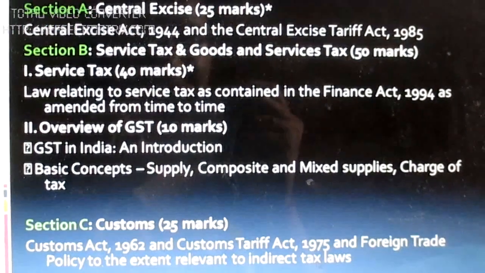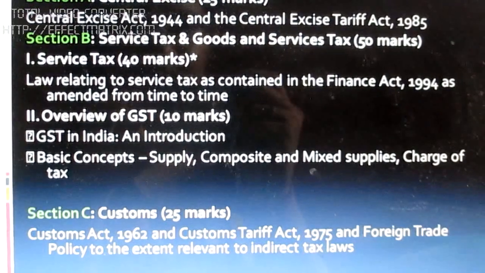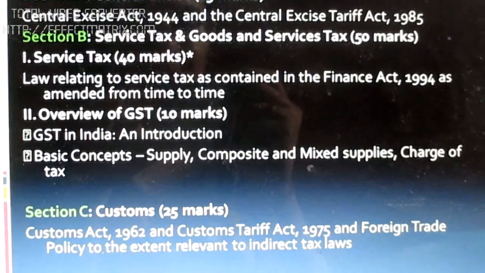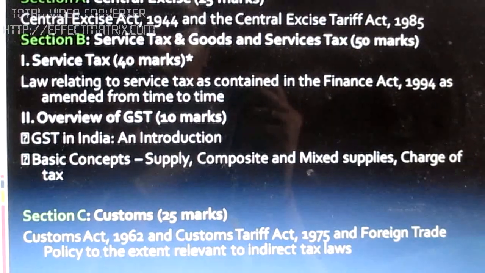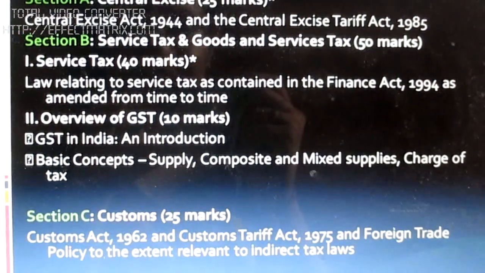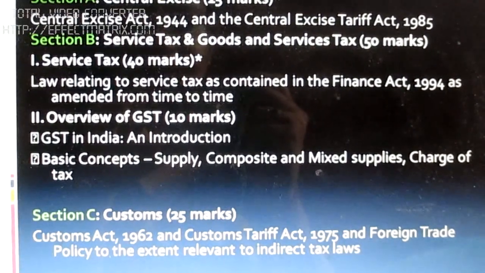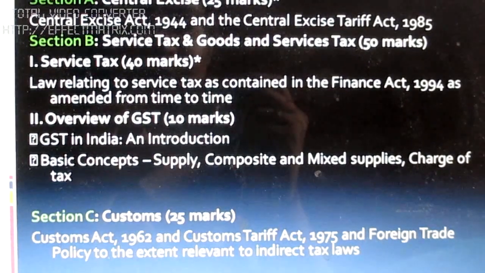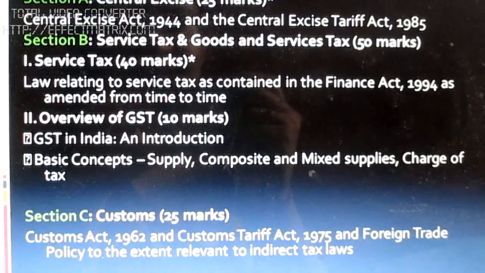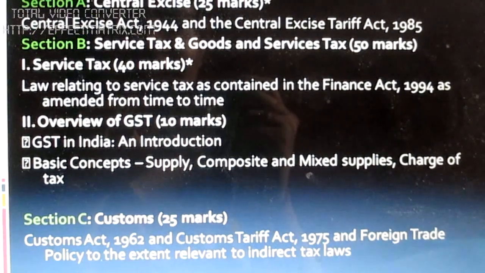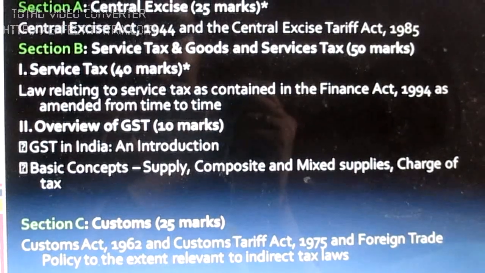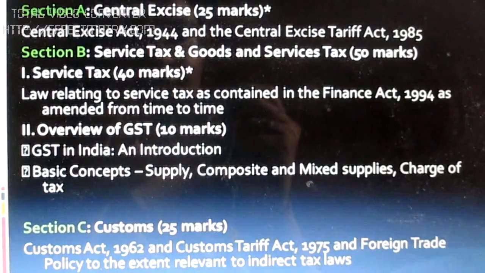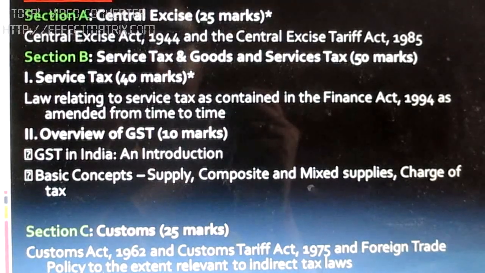Second bullet point, as we can see, is the basic concepts, which includes supply, composite and mixed supplies, and charge of tax. So let us go one by one. First is supply. Under this head, ICAI can ask us about the place of provision of supply, as in when IGST, CGST and SGST will be applicable.